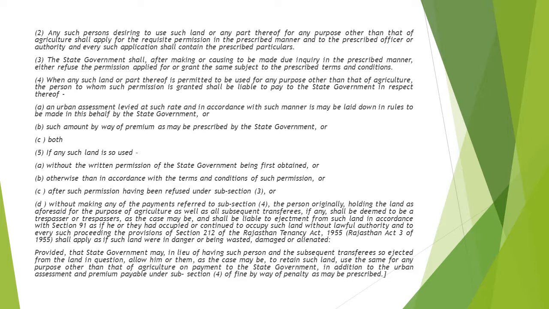It is also talking about those cases in which these lands are used without permission, or where there is a breach of the terms and conditions, or a refusal to give such permission, but there is still a trespasser acting on and enjoying these lands. Then what consequences are there, and what liabilities will be imposed. This is what this section is talking about.